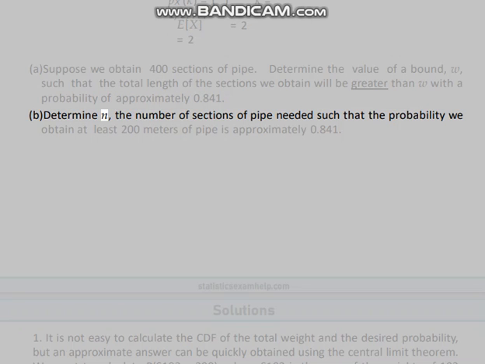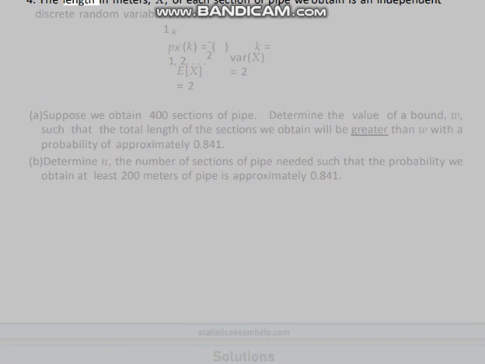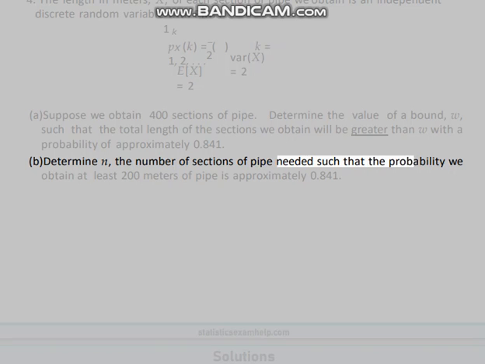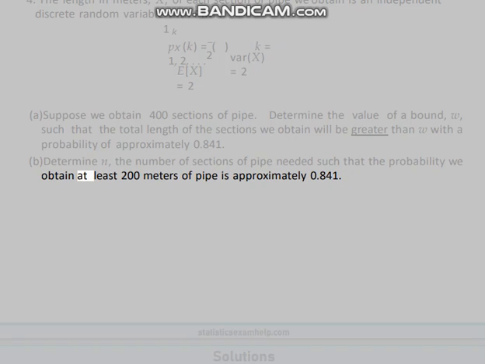B. Determine n, the number of sections of pipe needed such that the probability we obtain at least 200 meters of pipe is approximately 0.841.